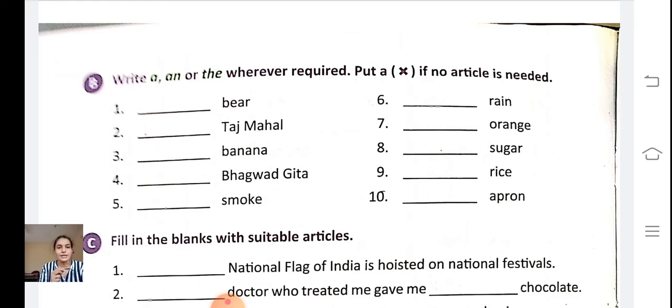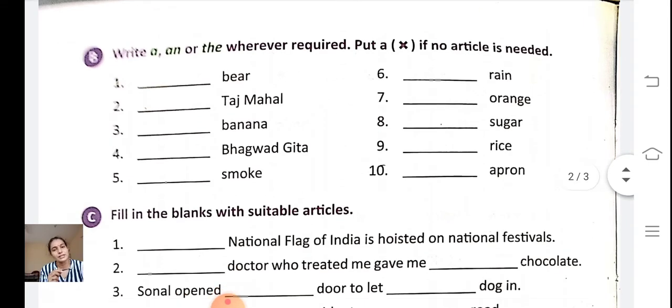Now the next. Dash Taj Mahal. The Taj Mahal is a famous place, so we use the here. Now the next. Dash banana. A banana. Dash Bhagavad Gita. The Bhagavad Gita is a holy book, so we use the. Dash smoke. Here we put a cross because no article is needed. Now the rest you have to do by yourself as homework.